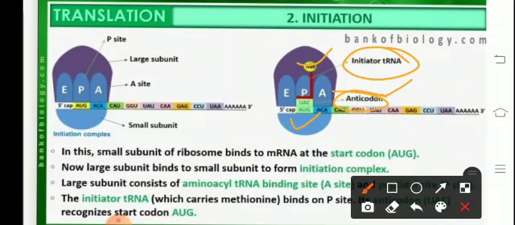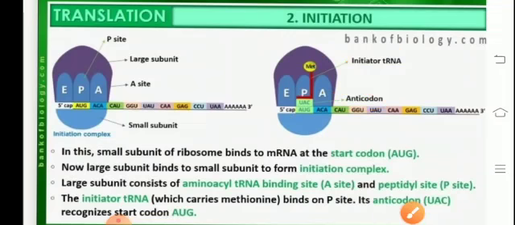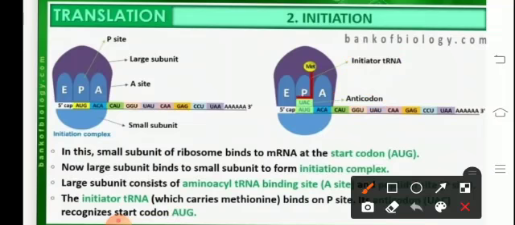In eukaryotes, the initiator tRNA can be written as tRNA carrying methionine.